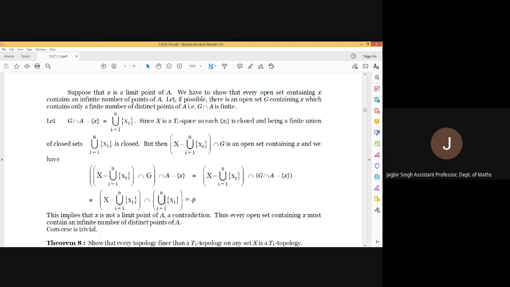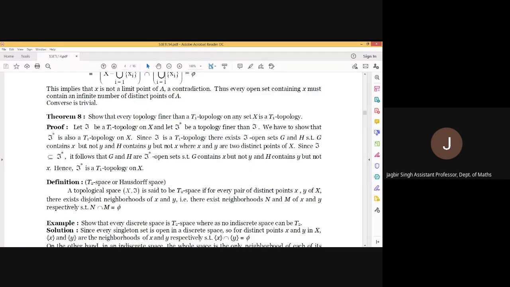Thus, we can say that every open set containing x must contain an infinite number of elements of A. Here we are writing the converse is trivial. Why is it trivial? Because if an open set contains an infinite number of elements of A, then A intersection G is an infinite set. Minus the singleton x: out of the infinite elements, if we remove one, it is still an infinite set. So we can say G intersection A minus x is non-empty. And if it is non-empty, then x is a limit point of A. So the converse is genuinely trivial.